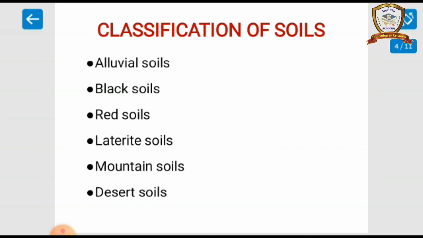Desert soil. These soils are sandy and found in hot desert regions. They are infertile, and agriculture is not so successful. Example: date palms are grown in this area.